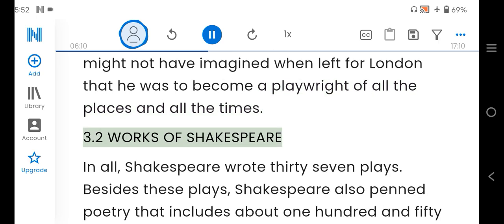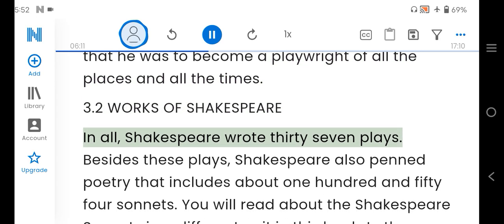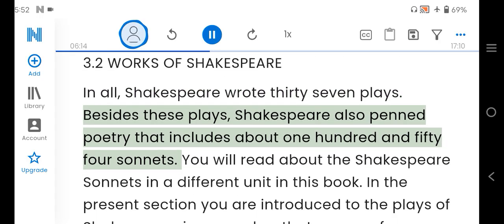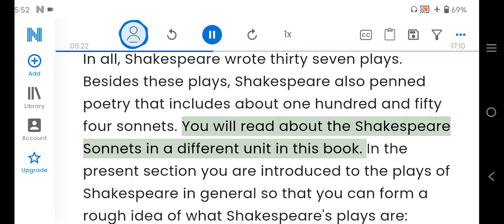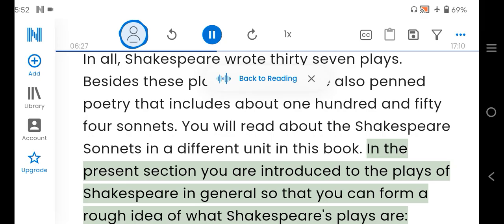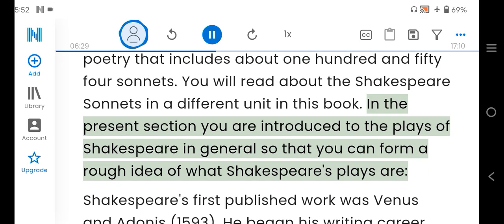3.2 Works of Shakespeare. In all, Shakespeare wrote 37 plays. Besides these plays, Shakespeare also penned poetry that includes about 154 sonnets. You will read about the Shakespeare sonnets in a different unit in this book. In the present section you are introduced to the plays of Shakespeare in general so that you can form a rough idea of what Shakespeare's plays are.